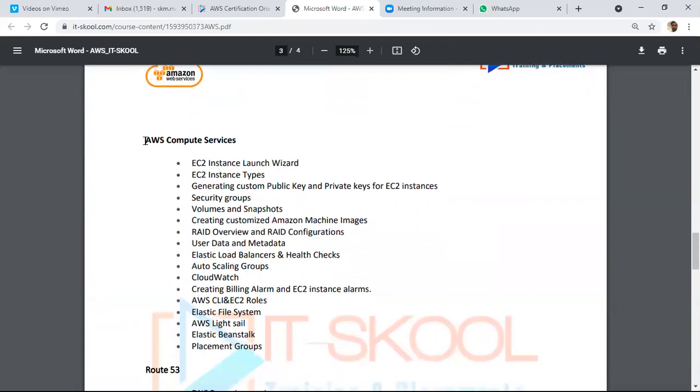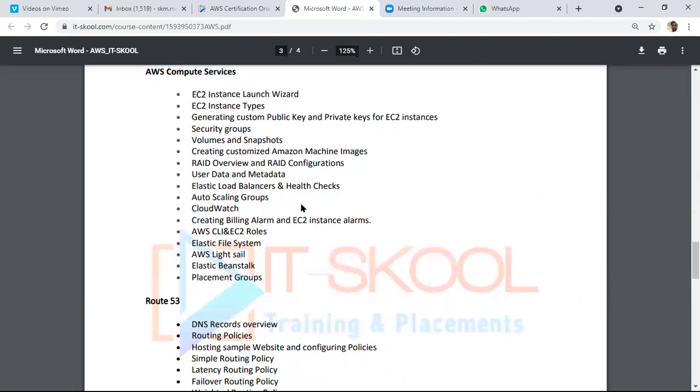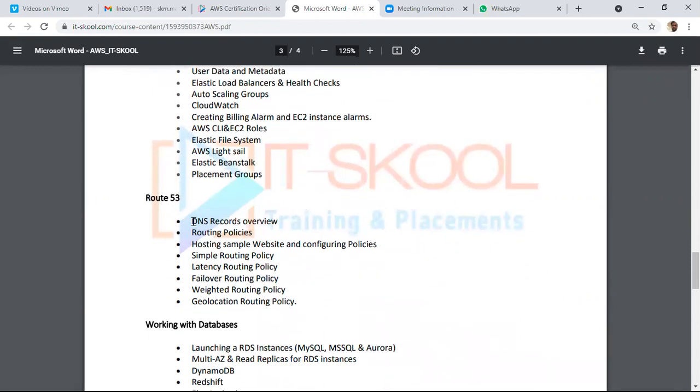Then compute services, where we have majorly EC2, Elastic Compute Cloud, which allows us to create virtual machines. We can create Windows machines, Linux machines, Mac machines, any machines here, with just the OS, or with SQL Server, Oracle Server, or any other software also. Then Route 53, which is basically our DNS server.